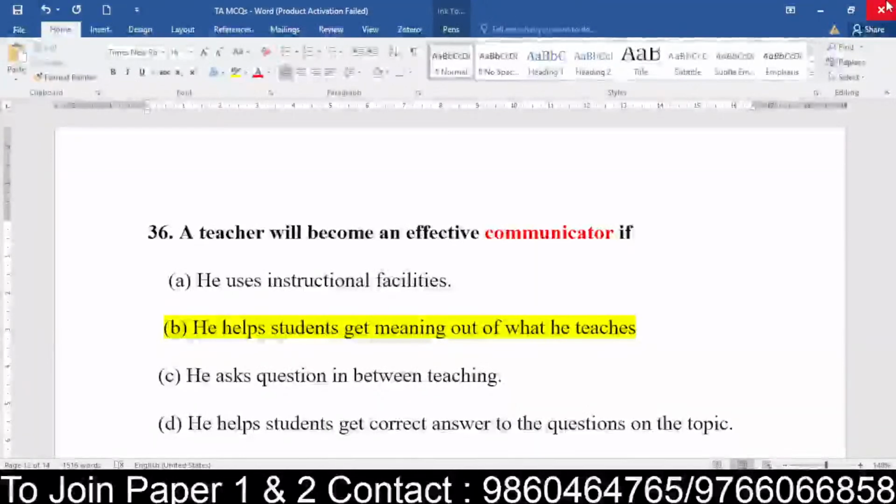Yes, I was expecting a lot of wrong answers over here. In fact, this question was asked in a very old question paper. See, irrespective of the syllabus having changed, certain basic things are one and the same. So here the teacher will become an effective communicator only when the teacher makes sure that what the teacher wants to communicate is clear to the student. So B is the right answer. Those who gave wrong answers, please remember I have given the explanation very well.